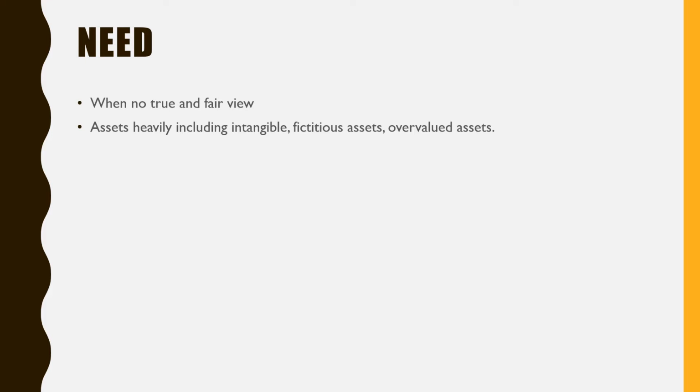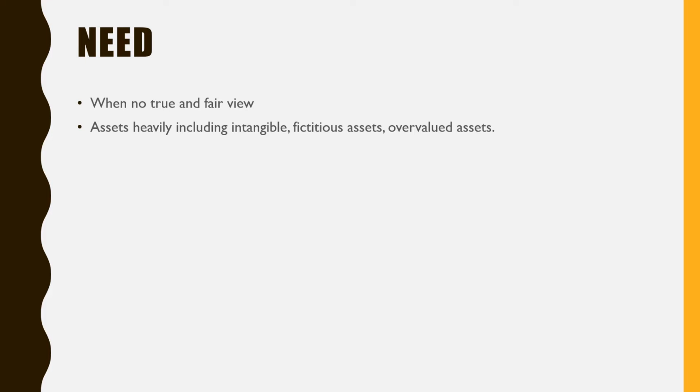There may be certain cases where the financial statements are not showing a true and fair view. In such cases, internal reconstruction is needed. This is when assets include intangible assets, fictitious assets, and overvalued assets. Intangible assets means copyrights, patents, and so on. Fictitious assets are like deferred revenue expenditure, share issue expenses, and discount on issue of debentures.